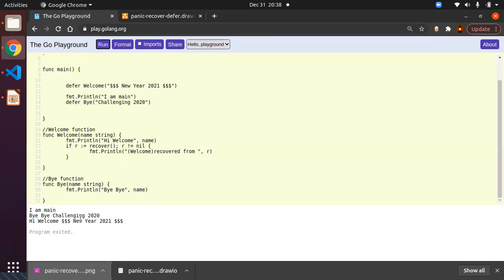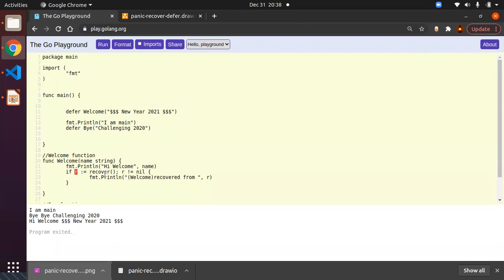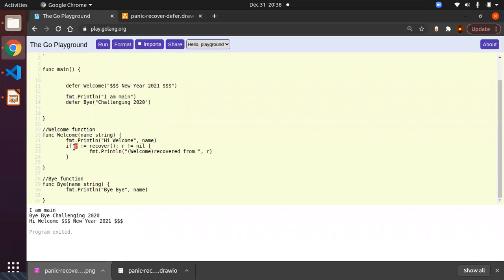Then it calls the welcome function. In the welcome function, you are just printing hi welcome and welcome 2021. Then it checks the recover function. In the recover function, since no panic happened, you are not getting anything inside R. So R becomes nil. Since it became nil, you don't have any print statement, the condition becomes false, so it comes out of the if block. So that's the reason panic, defer and recover will be useful only in case of panic.